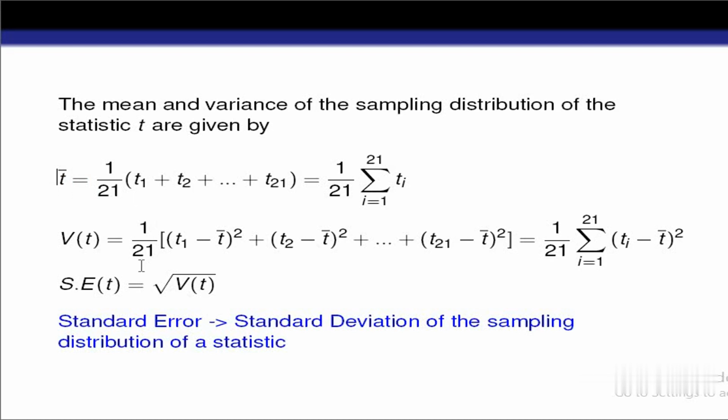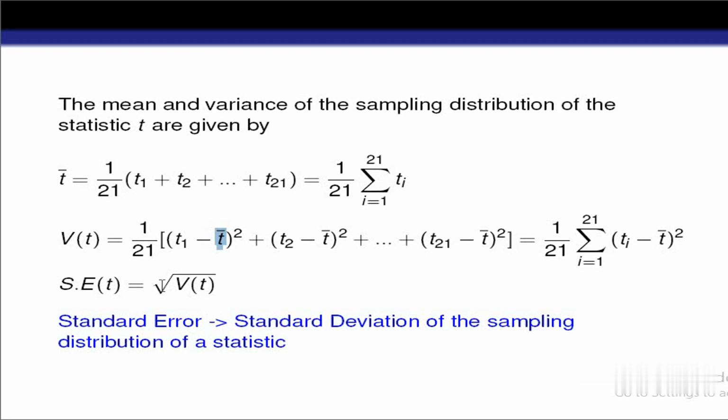So this t bar is equal to the population mean. Again, we can calculate the variance of t. We use this formula: 1 by n summation xi minus x bar whole square. Here t1, t2 are the statistics, and this t bar is the population mean. That means this is the difference between the sample mean and the population mean. So the variance of t gives us information about the distance between the sample mean and the population mean, that is, how much variation there is between them.